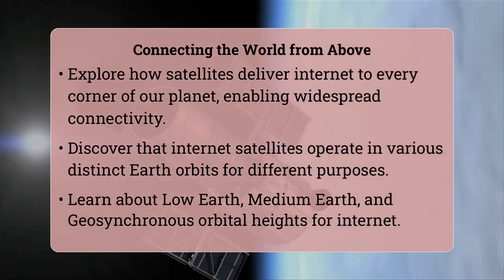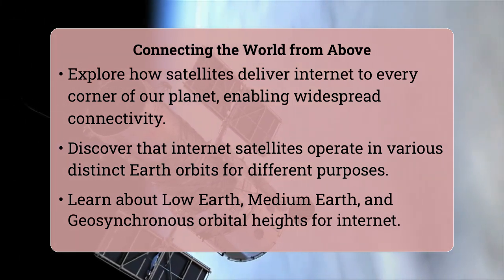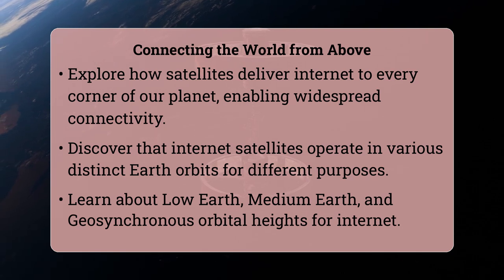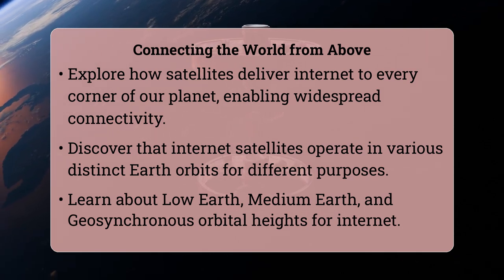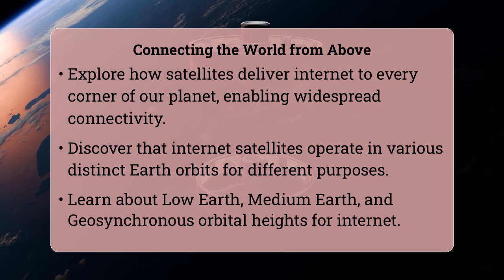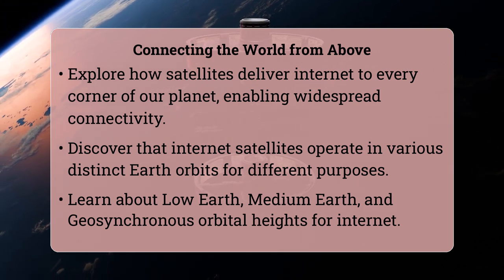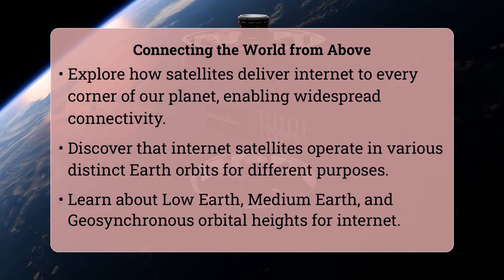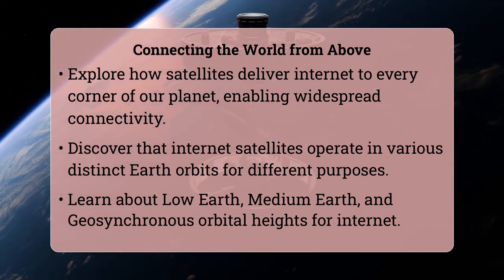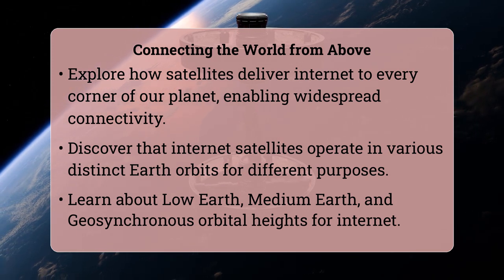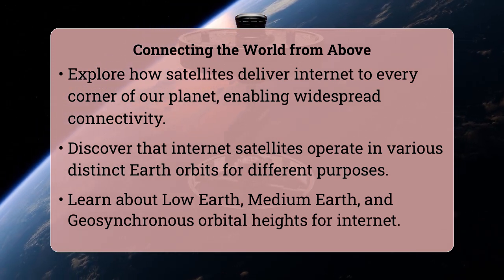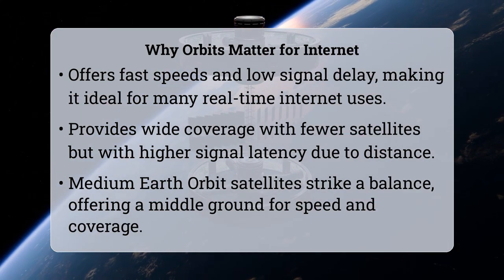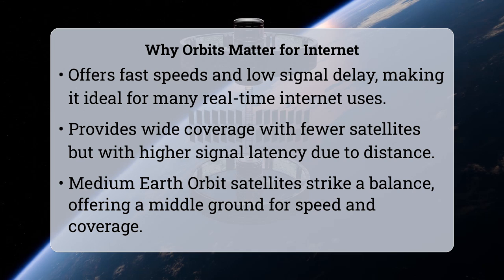Internet satellites orbit Earth at various heights, with the primary ones falling into three main categories: low Earth orbit, or LEO, medium Earth orbit, or MEO, and geosynchronous equatorial orbit, or GEO. LEO satellites typically fly at altitudes between 160 kilometers and 2,000 kilometers. MEO satellites are found between 2,000 and 35,786 kilometers. GEO satellites, on the other hand, maintain a very precise altitude of 35,786 kilometers above the equator.